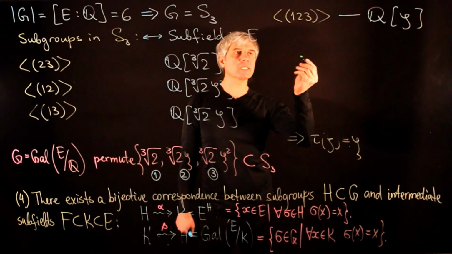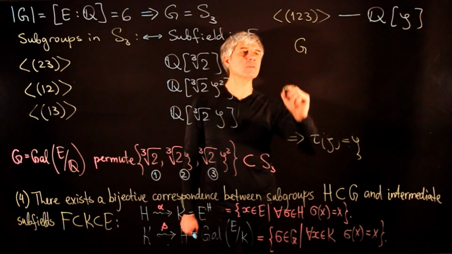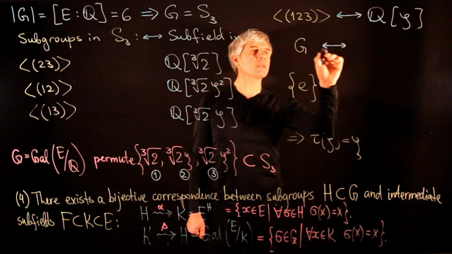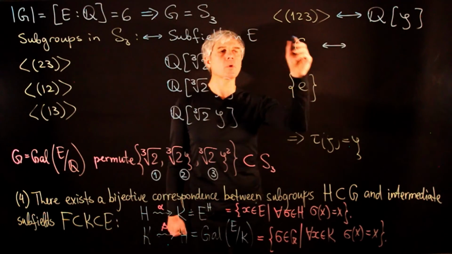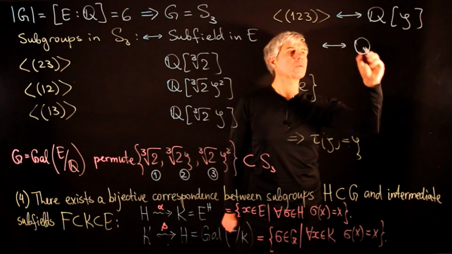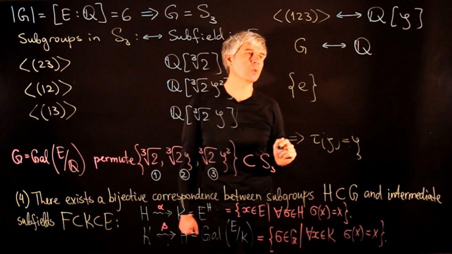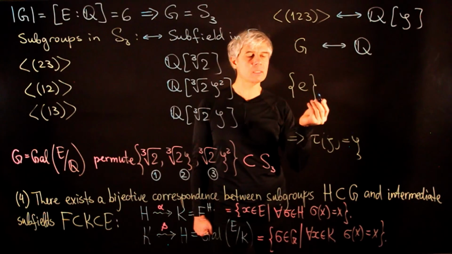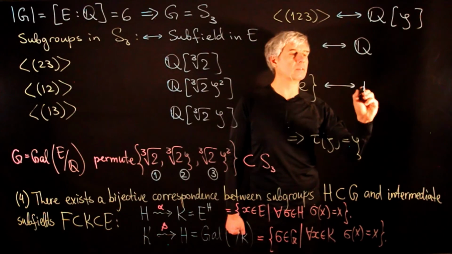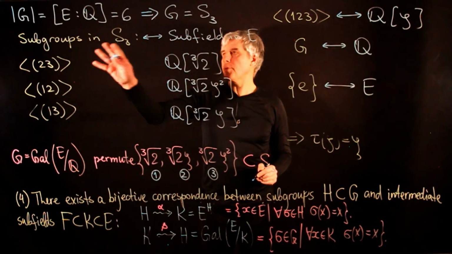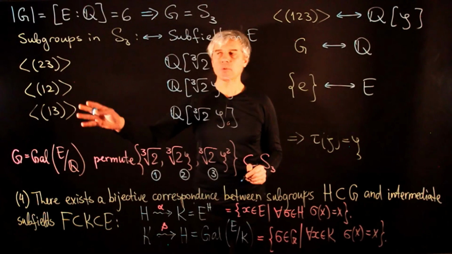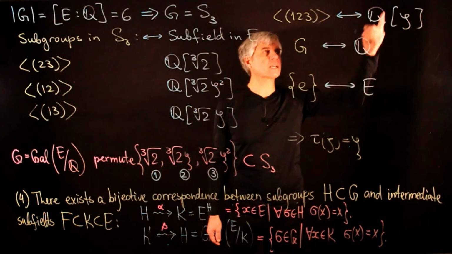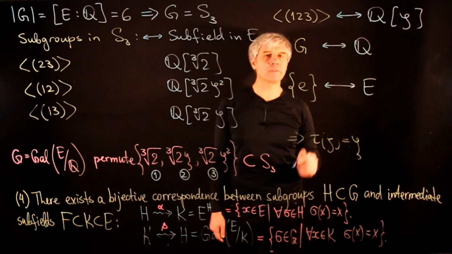Finally, we have two trivial subgroups in G. So we have G itself and we have the identity subgroup. The first part of our theorem said that the fixed field that corresponds to the whole Galois group is the field F, which is Q in this example. And by definition, the set of elements that are fixed by the identity element is the whole field E. Since from group theory we know that this is a complete list of subgroups inside S3, by the Galois Correspondence Theorem we obtain that this is a complete list of subfields inside the field E.